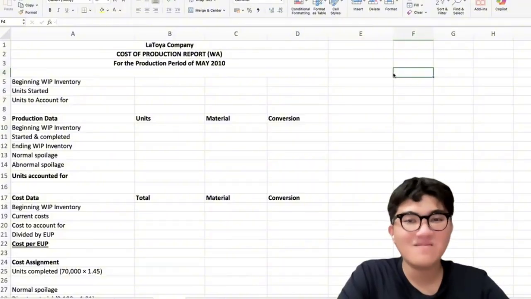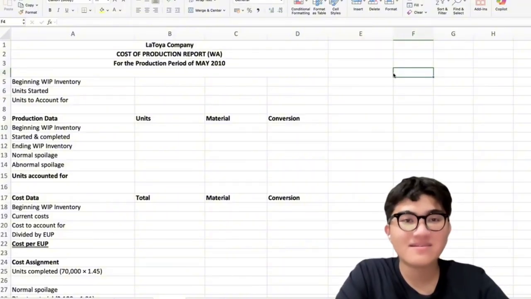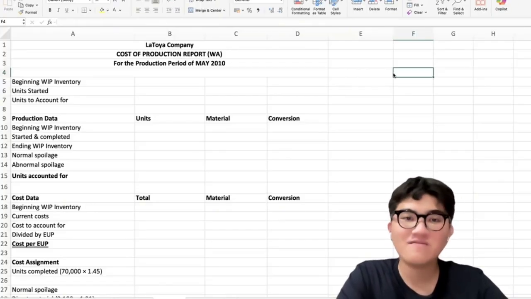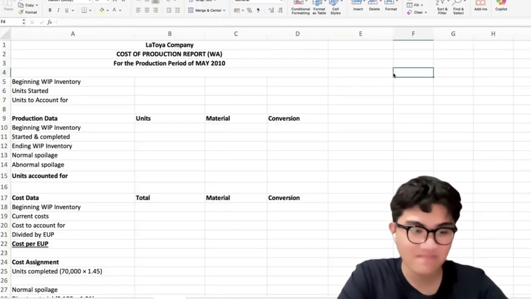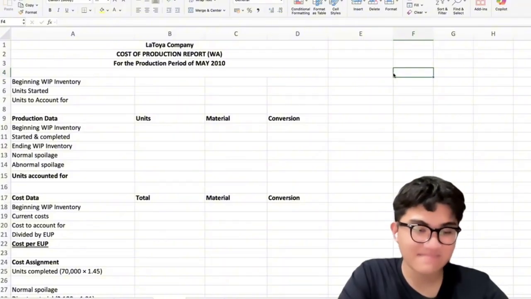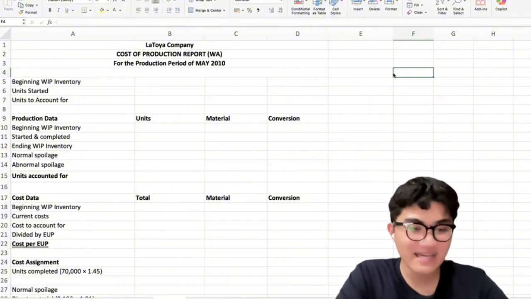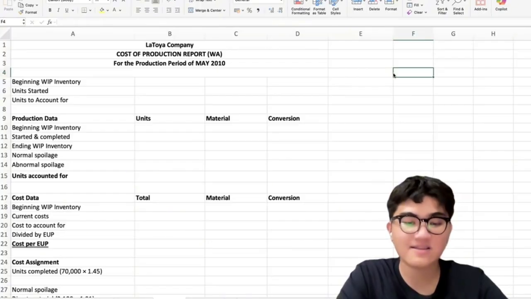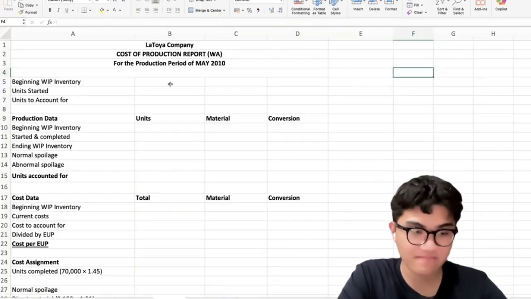Okay, now we will look at the cost of production report weighted average method for Latoya Company. This is for the production period of May 2010. Okay, now let's begin. First, let us look at the physical flow of units, or the units we need to account for in the production.